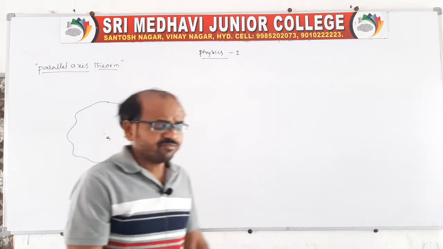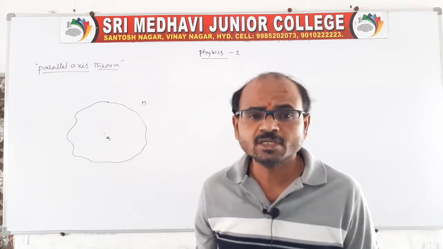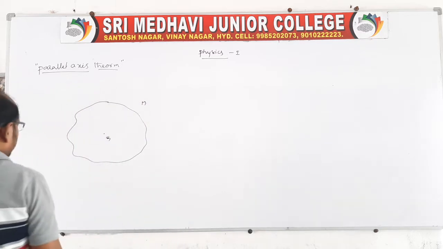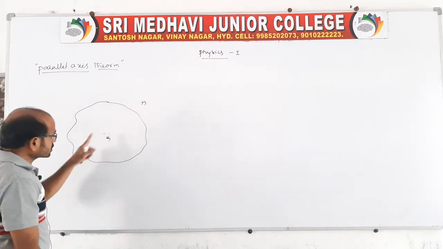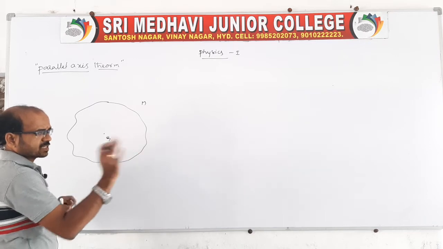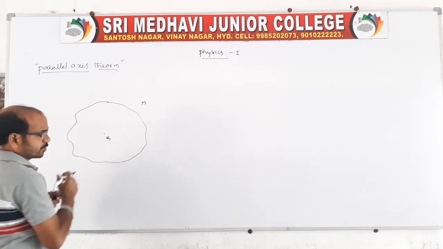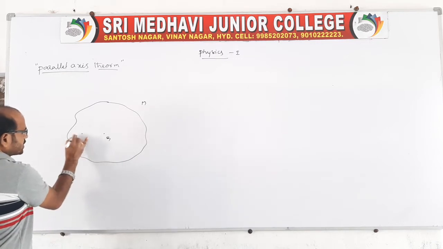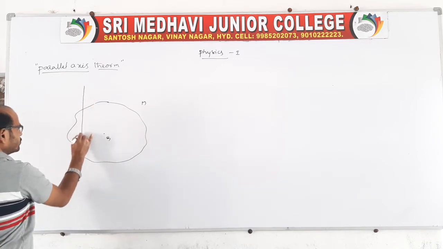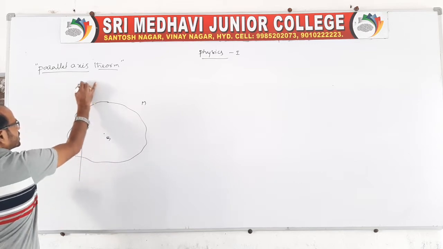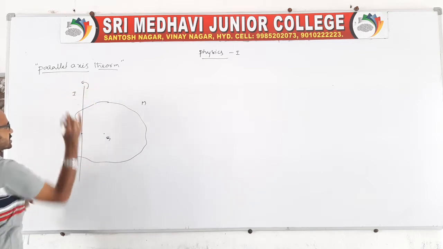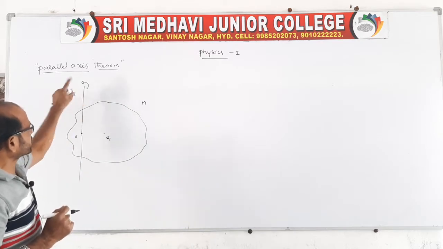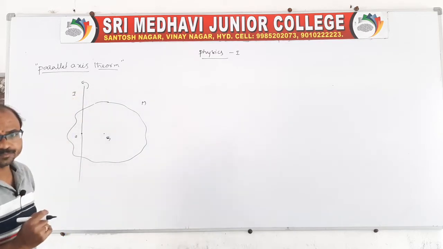Now we have to state the moment of inertia about any axis of the rigid body, not the center. Leave the center point; apart from the center, you take another point that we call point O. About this axis we have to find the moment of inertia, because the rotation is given about this axis.